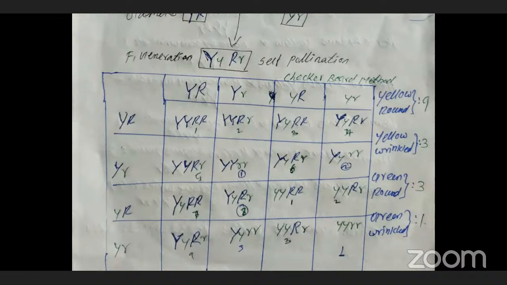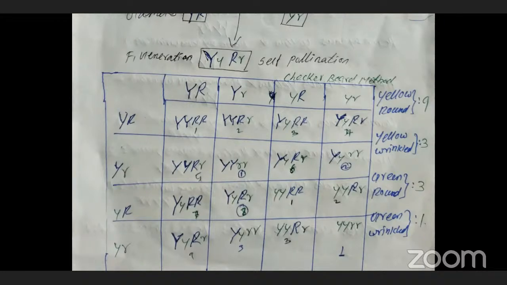The third we should write like this: first the color, then the shape, so green, which is recessive, and round, which is dominant, so green round. The last one is green wrinkled, where both shape and color are recessive. So we should write like this.